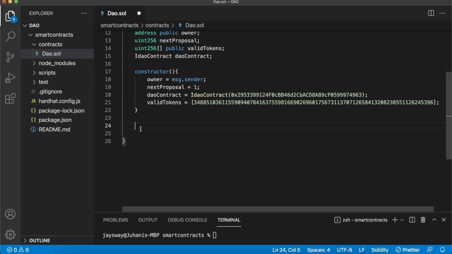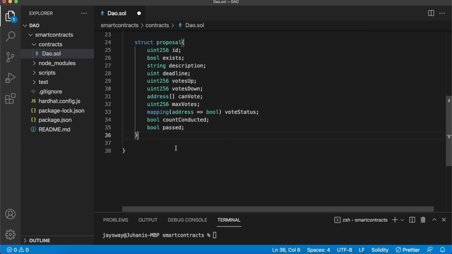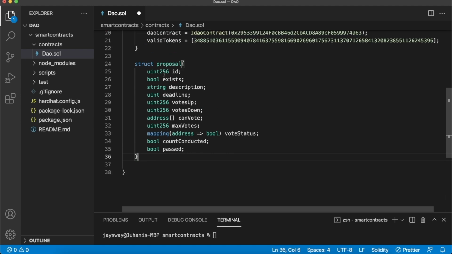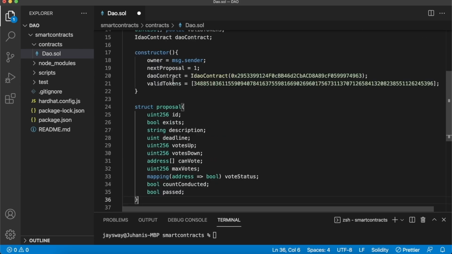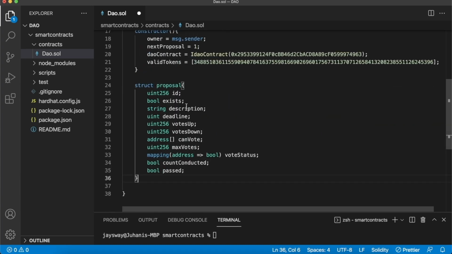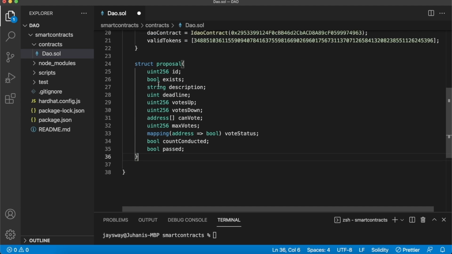All right, so let me just create it over here and then let's talk you through it. A struct is effectively kind of an object that stores different variables. Then we can have multiple of these proposals in a mapping to store all the different proposals on our smart contract. But for our proposal struct, we store the ID. So this next proposal ID will always be stored in the next proposal that is created. Then we have a Boolean, which declares whether this proposal actually exists. So if someone searches for proposal 5 and we haven't created proposal 5, this proposal won't exist. And that will help for our require statements.